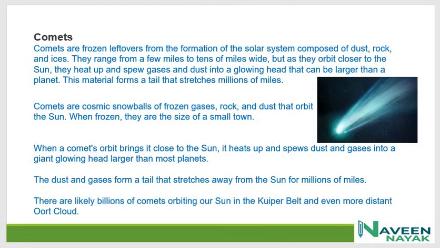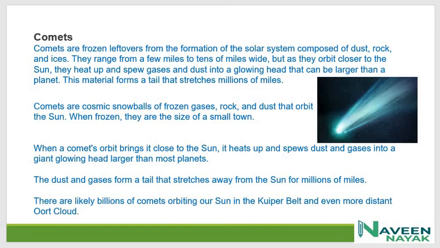Comets. Comets are frozen leftovers from the formation of the solar system, composed of dust, rocks and ices. They are different from meteoroids and asteroids, and it is important to remember this. They range from a few miles to tens of miles wide, but as they orbit closer to the sun, they heat up and spew gases and dust into a glowing head that can be larger than a planet.